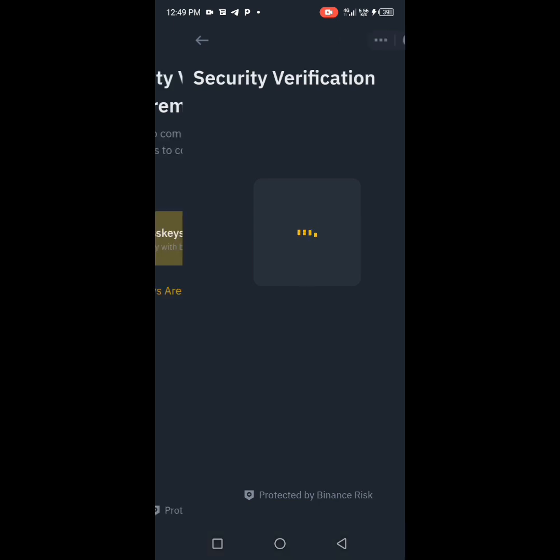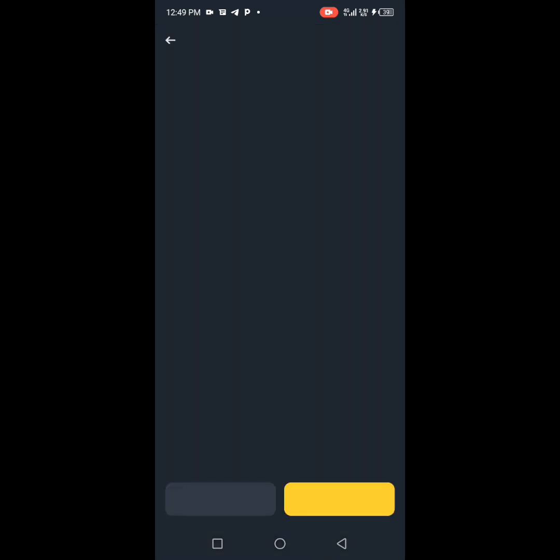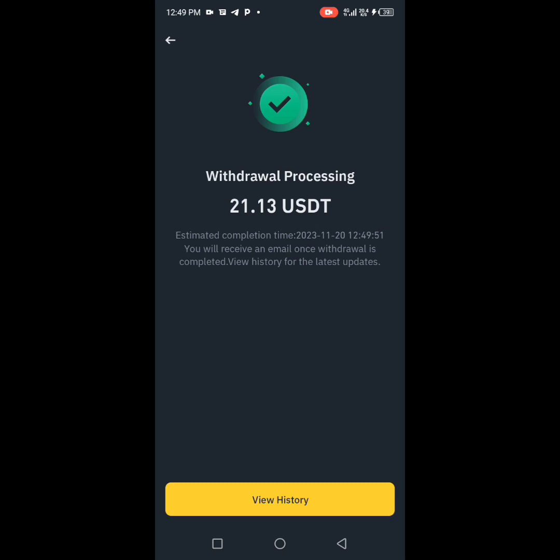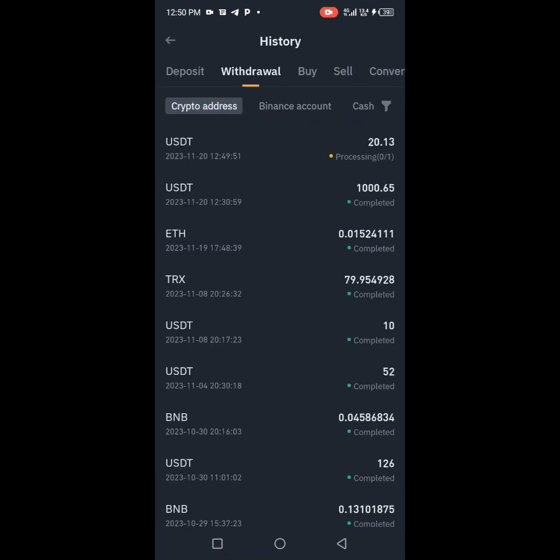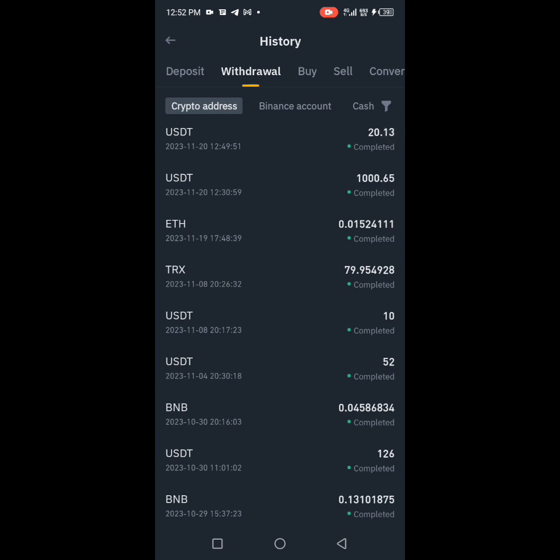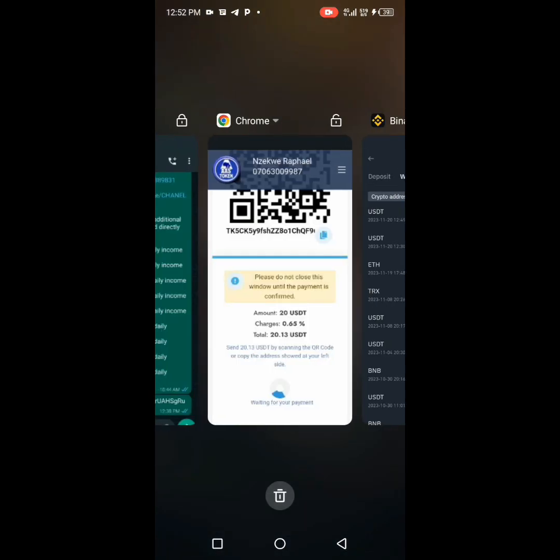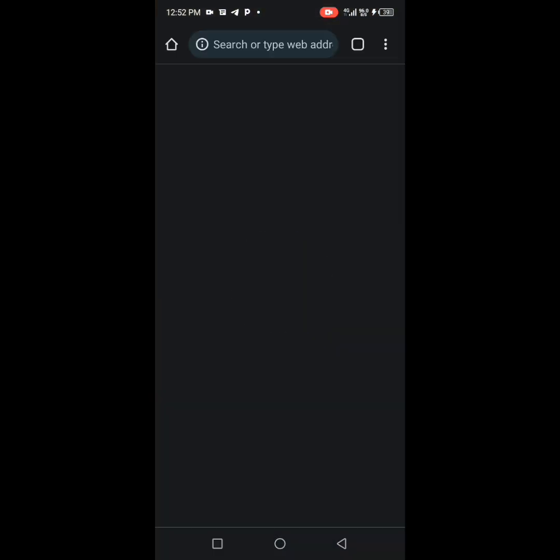So I put my fingerprint to buy this. Okay, you can see that I have purchased this. This is 21.13, so I'm going to screenshot this. So I have done that. The next thing is to click on view. It's still processing. This has been completed. That's 20.13, and this one is the $1,000 worth of it that I bought before this new one. I'm just buying $1,000 plus $20. This is to tell you how serious it is for me.